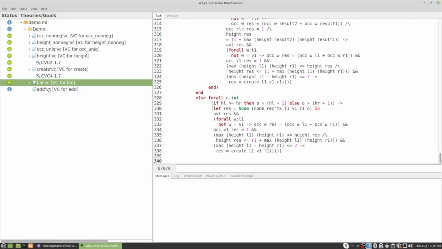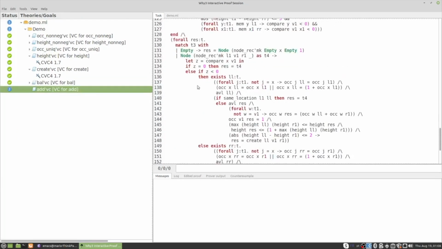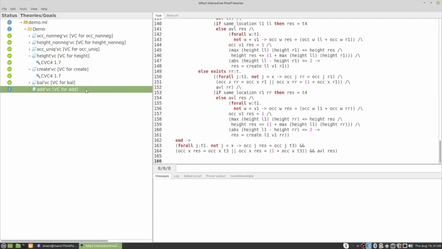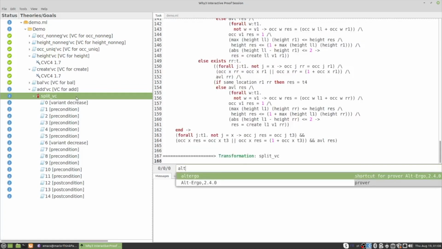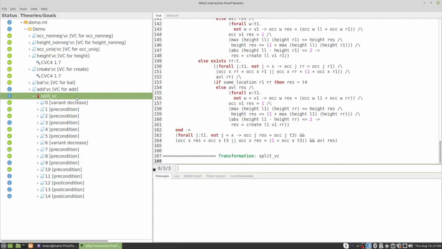So now let's go to the proof of the head function. Quite a big formula, so let me do a split by pressing the S key of my keyboard. Okay, so now let me try to finish my proof using another SMT solver, Alt-Ergo. Okay, so after some splitting, I see that there are a couple of preconditions, right, and some postconditions that are not discharged. Before trying to call a different SMT solver, let's take a look into what Alt-Ergo was not able to prove by itself.